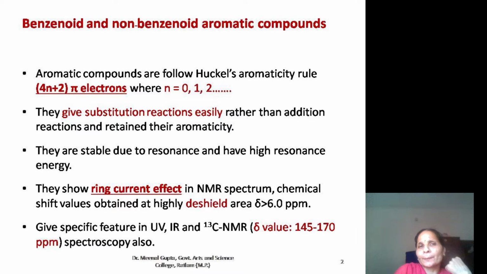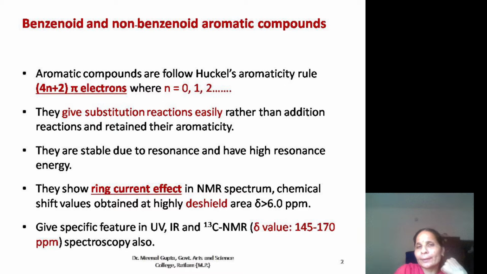Compounds are of two types: one is benzenoid compounds, another is non-benzenoid compounds. Benzenoid compounds possess a benzene ring, and non-benzenoid compounds may have a 5-membered ring or 4-membered ring. It means they do not have a benzene ring. Generally, all aromatic compounds give substitution reactions easily. They are highly stable. They possess resonance and have a high degree of resonance energy.